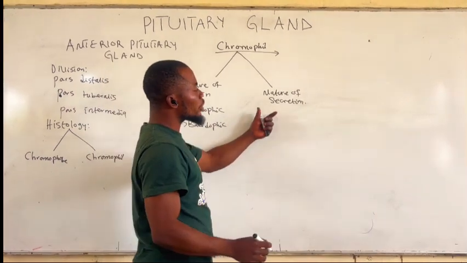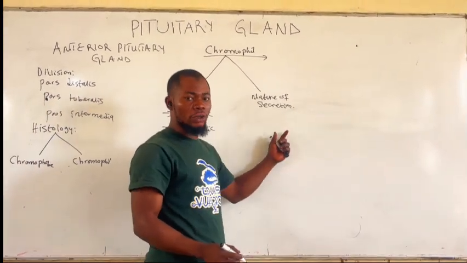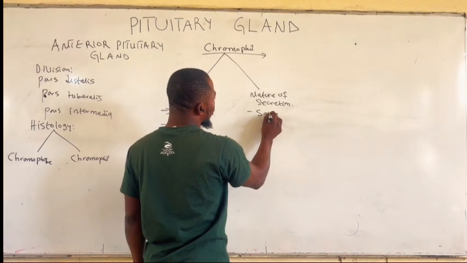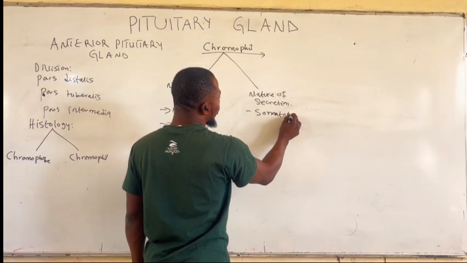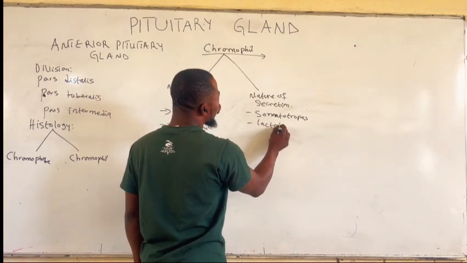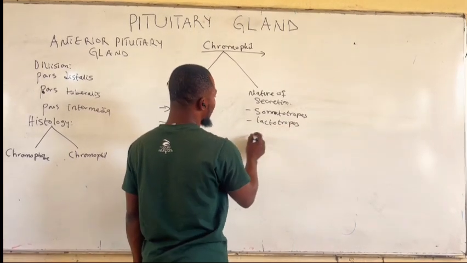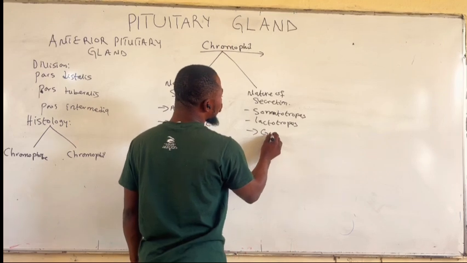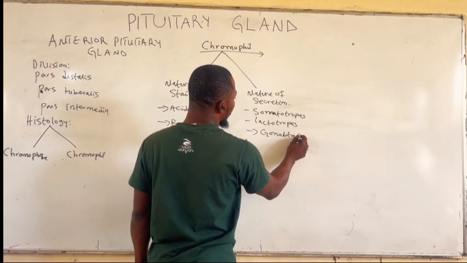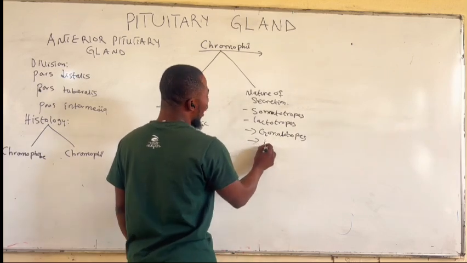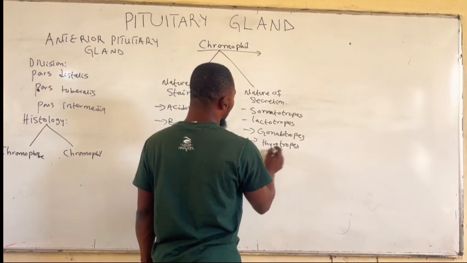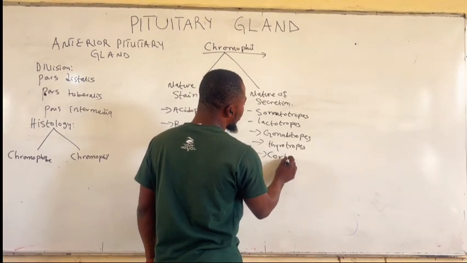While based on the nature of their secretion, they are divided into 5 cells. There are somatotrophs, lactotrophs, gonadotrophs, thyrotrophs, and corticotrophs.